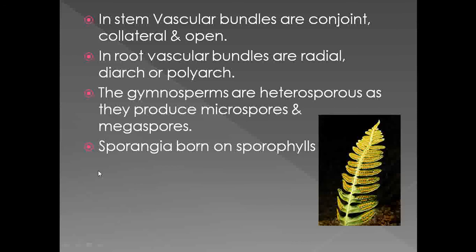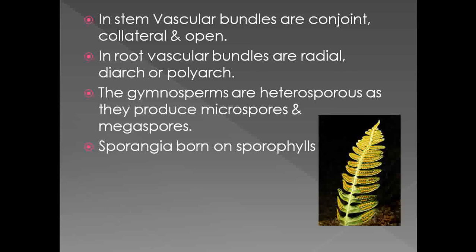Then if we observe the TS of stem, we are able to see that the vascular bundles present in the gymnosperms are conjoint, means they are attached or joined to each other. That type of arrangement of vascular bundle is called conjoint.